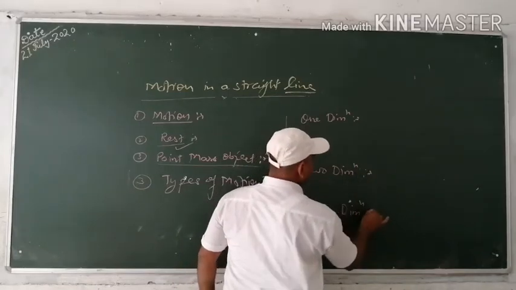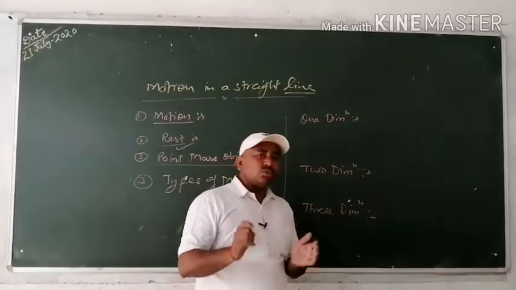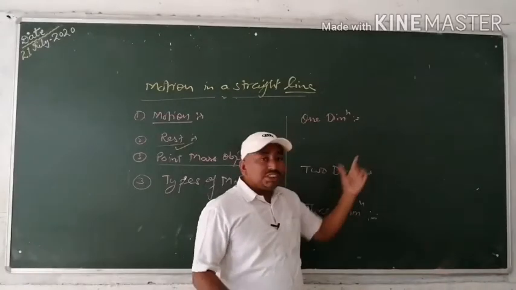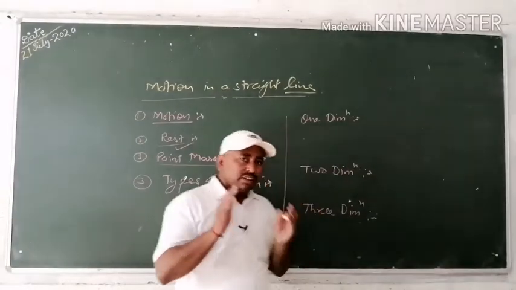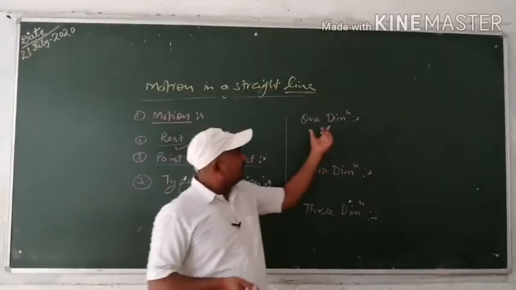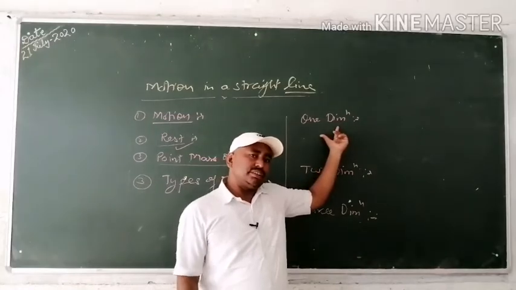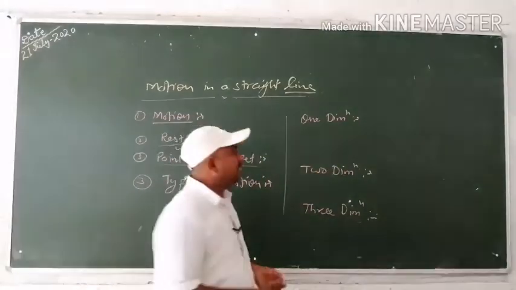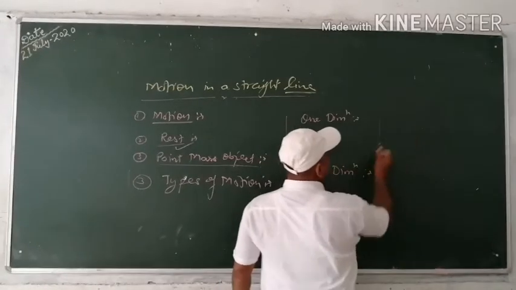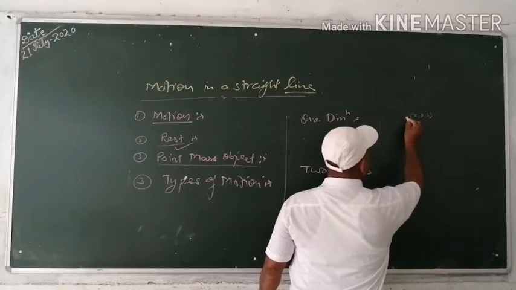If any object changes only one out of three coordinates which specify the position of the object with respect to its surrounding, then the motion of that object is known as one-dimensional motion. It means, suppose that in three-dimensional space, the position of any object can be specified by the three coordinates x, y and z.